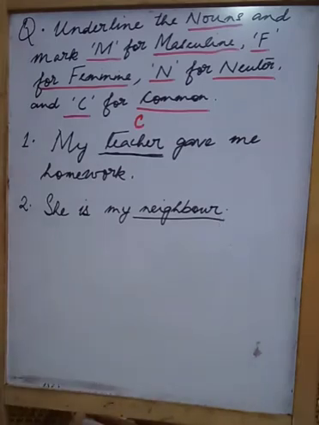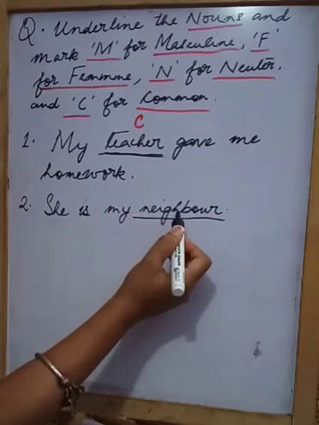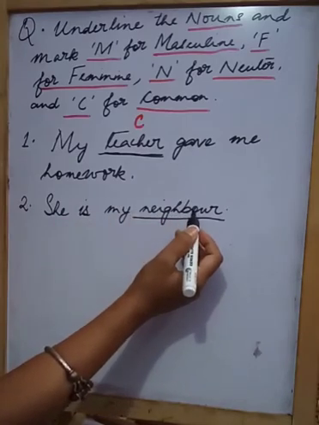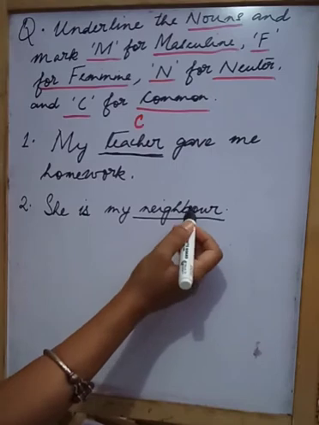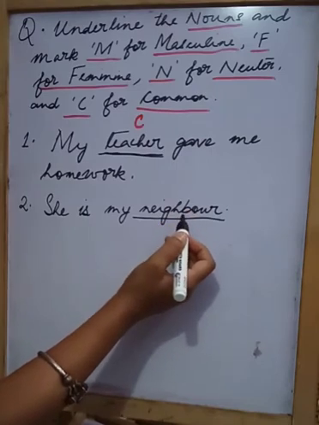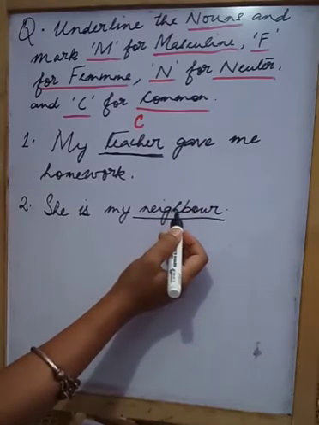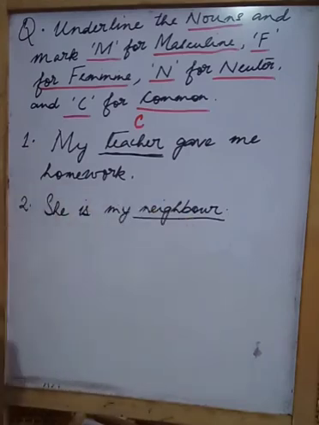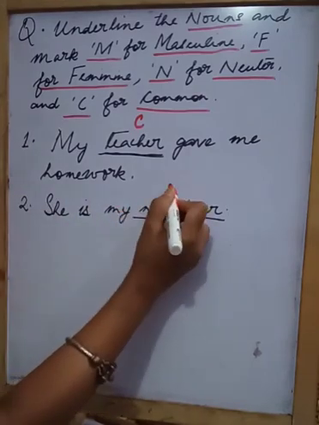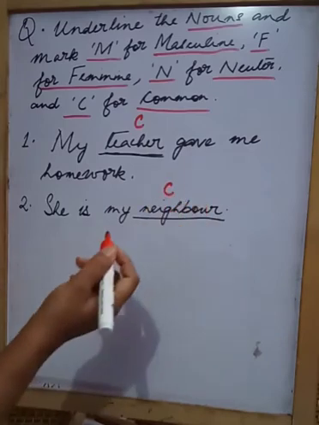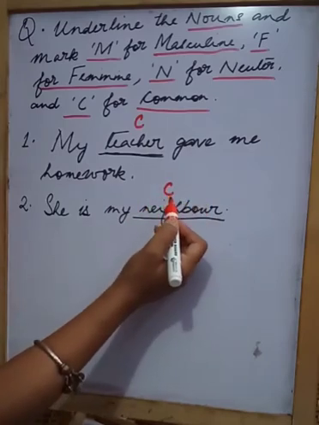In this one, it is not mentioned whether the neighbor is masculine or feminine, so we do not know, but definitely the neighbor is a human being. We are not talking about any non-living things here. So what does it come up to? It means that this neighbor is also a common gender. It can be a male or a female. So that's why it is a common gender, right?